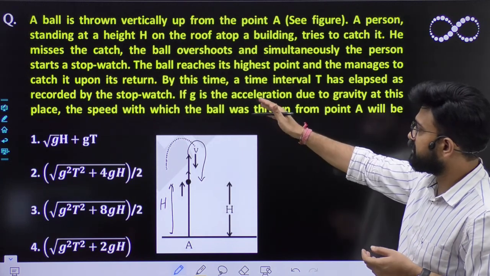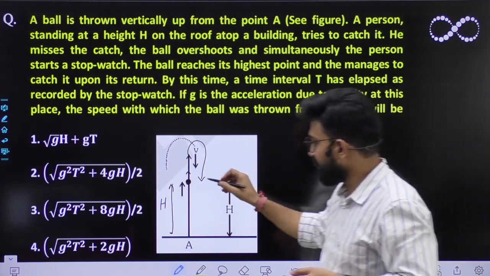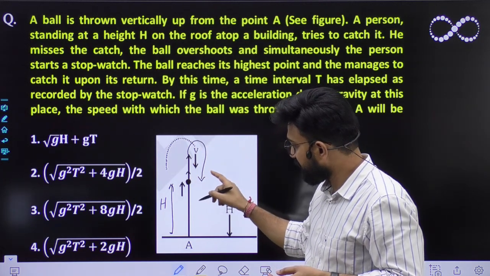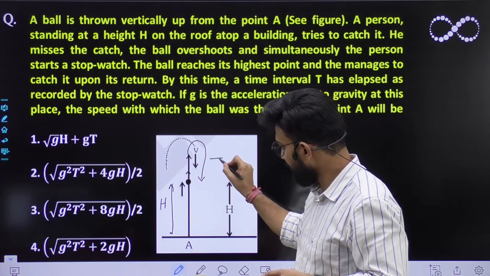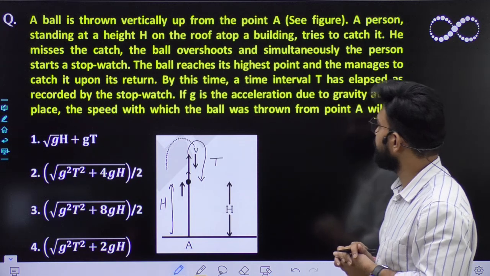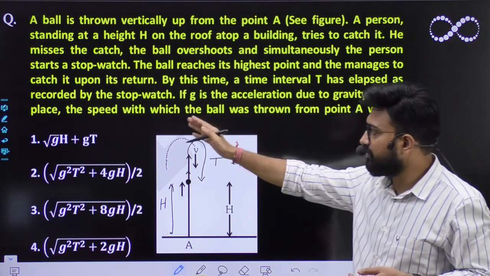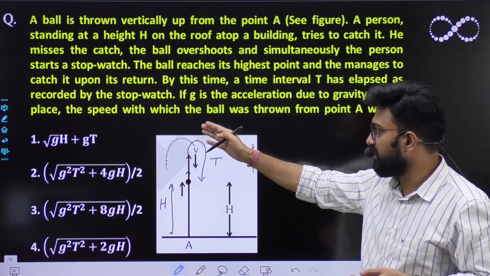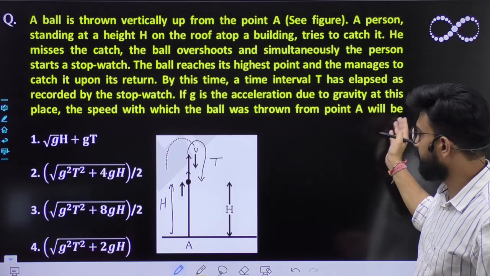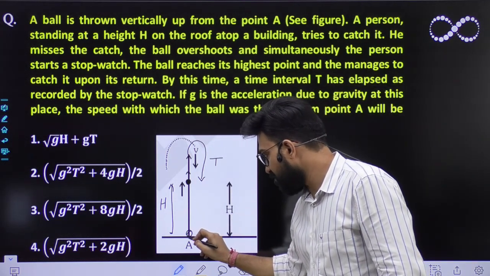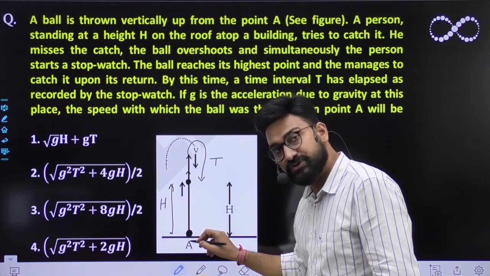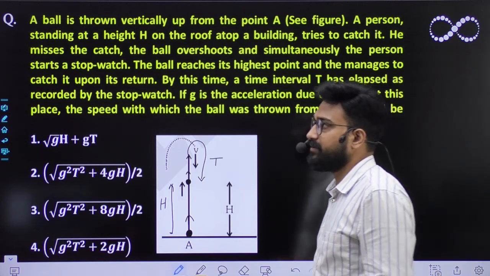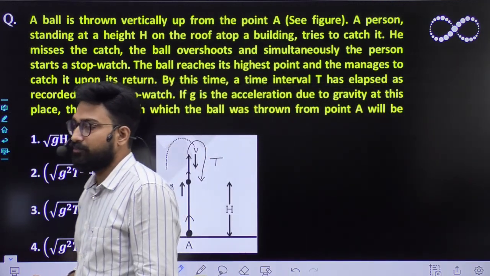So by this time the time interval is capital T, so by the time this ball has gone up and again he catches it, the total time consumed is capital T, as recorded by the stopwatch. If g is acceleration due to gravity at the place, the speed with which the ball was thrown from the point A, you need to find out the speed with which the ball was thrown at the base. So tell me, what will be the answer? I hope the question is clear to everyone.